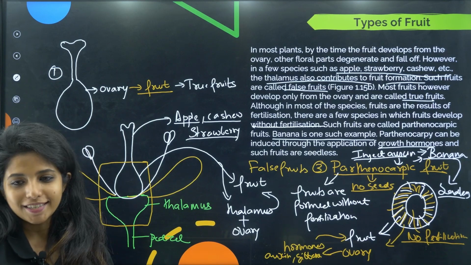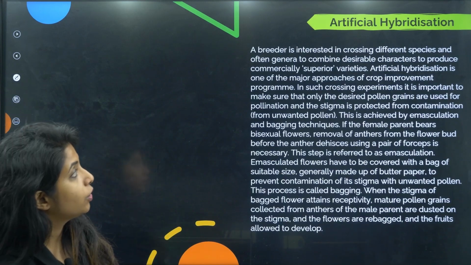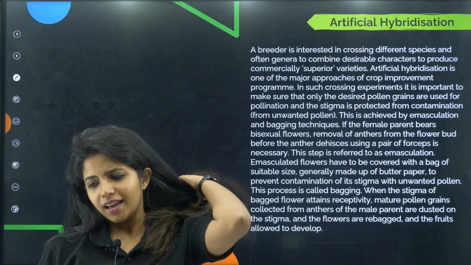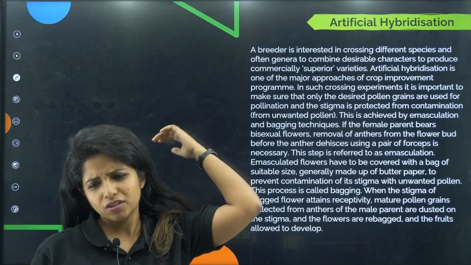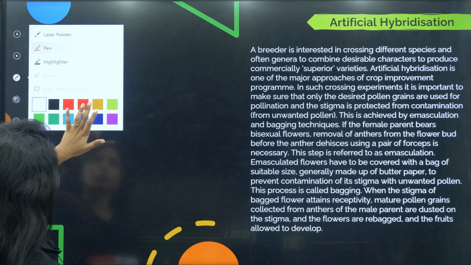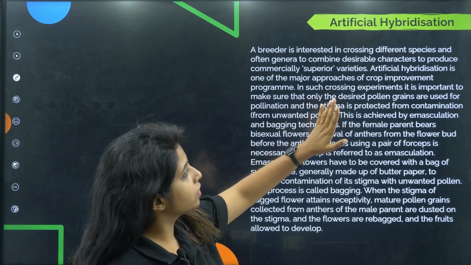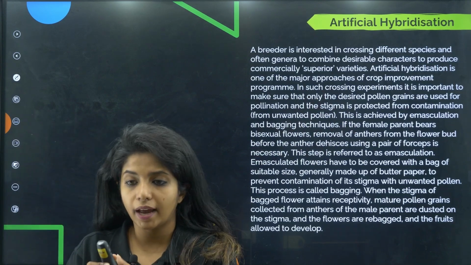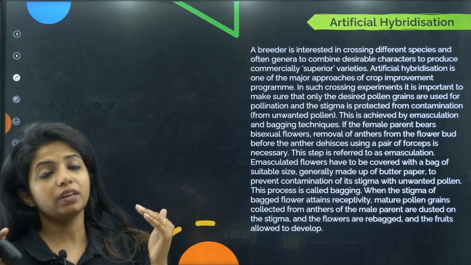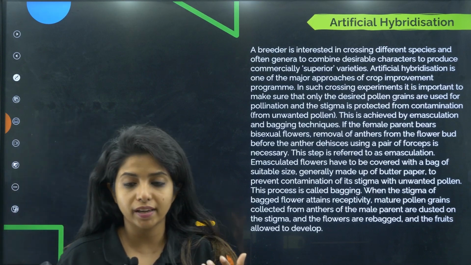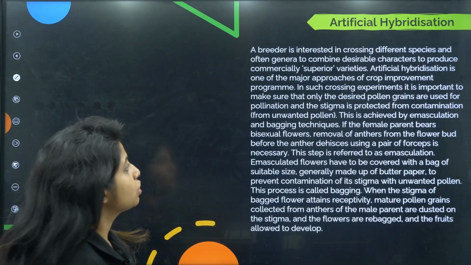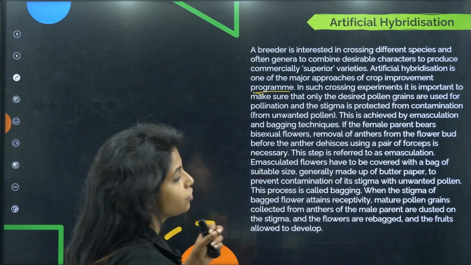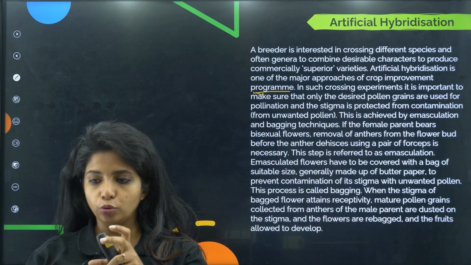Going ahead, what do we have? Artificial hybridization. This is an extended topic which was there in your NCERT. I was thinking of leaving it, then I thought, it's just a topic, why not explain it? So, a breeder is interested in crossing different species and often genera to combine desirable characters. I want superior varieties with more of the desired qualities. Artificial hybridization is one major approach of crop improvement programs. Artificially, you are hybridizing, a mix of two things.